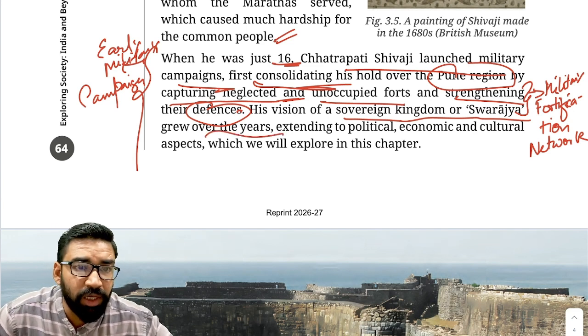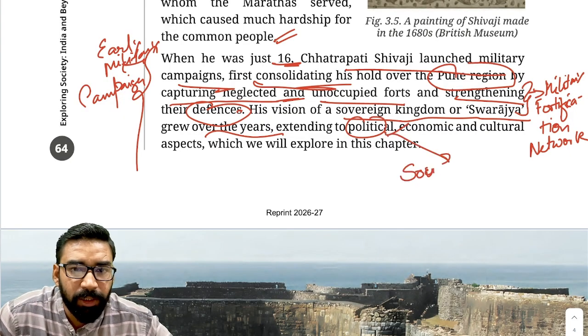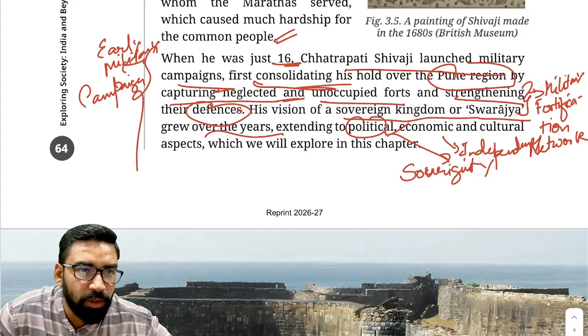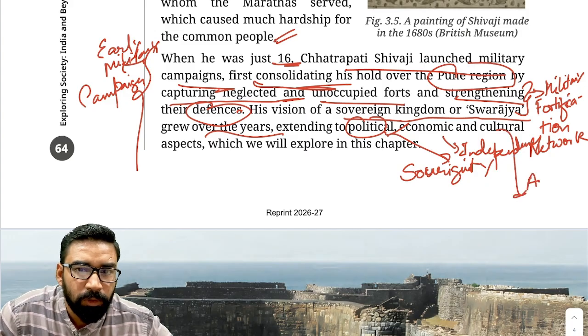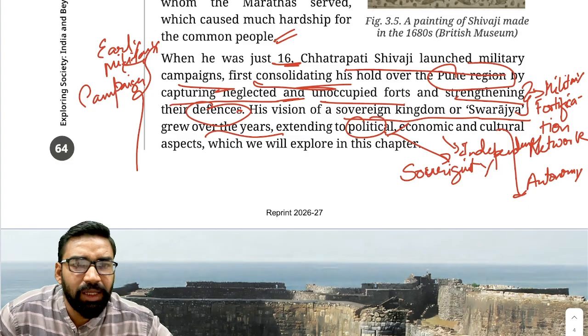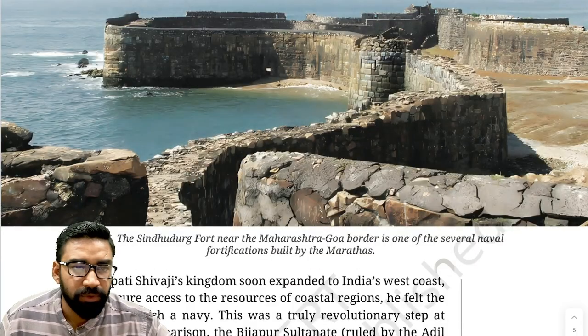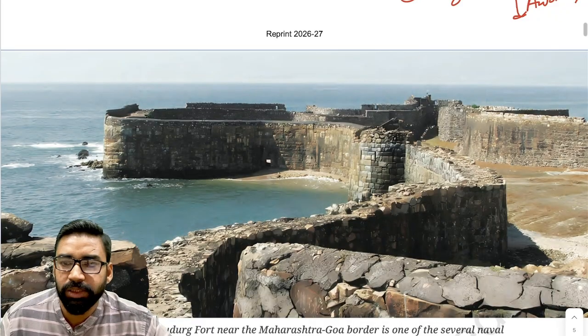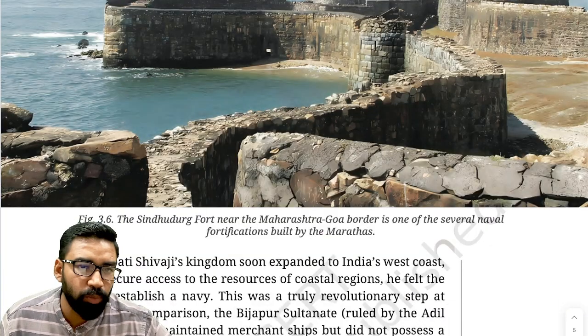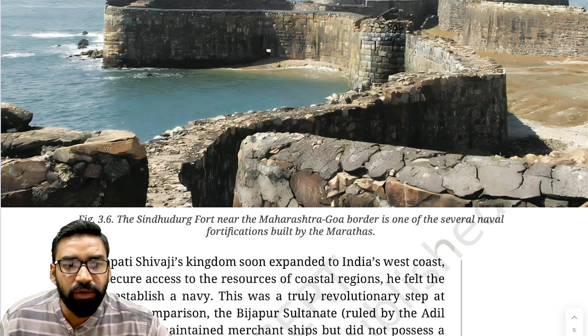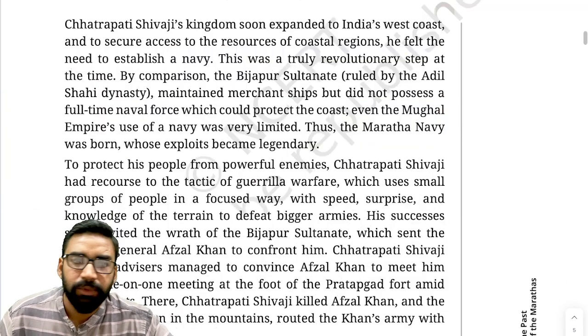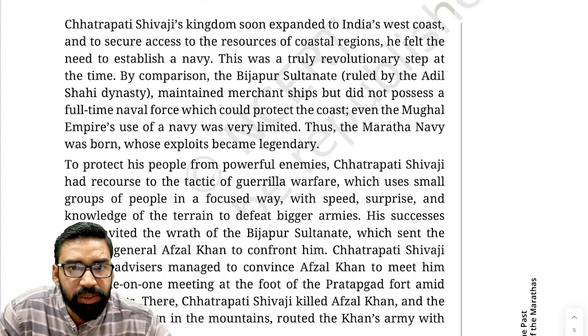In this way, he extended political sovereignty, then economic independence, then cultural autonomy also, and lastly military strength. Now, the most revolutionary initiative, as you can see, is this very famous fort, Sindhudurg Fort, near the Maharashtra-Goa border. It served as a naval fortification built by the Marathas.